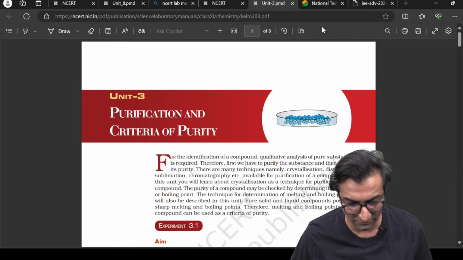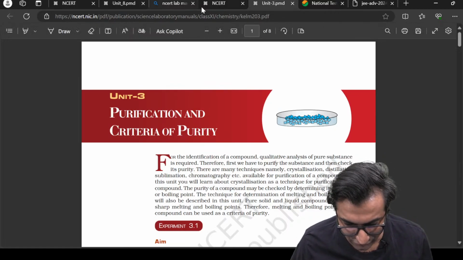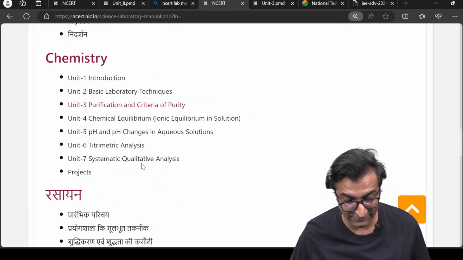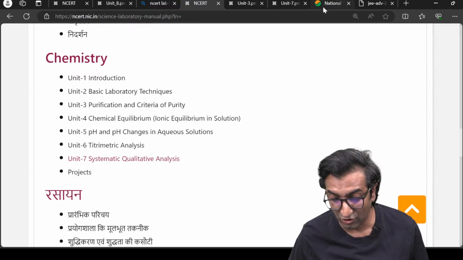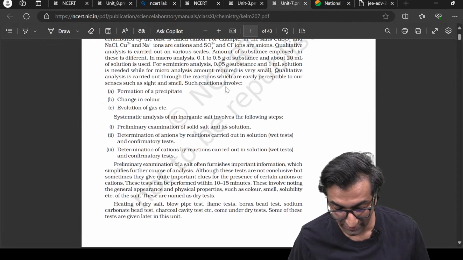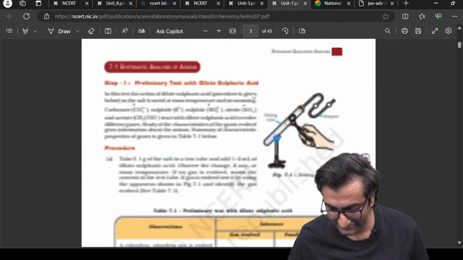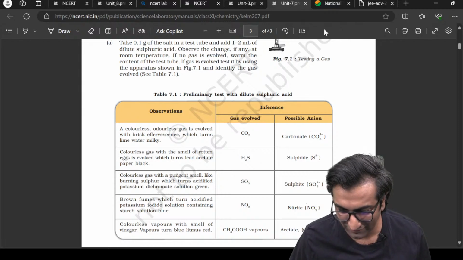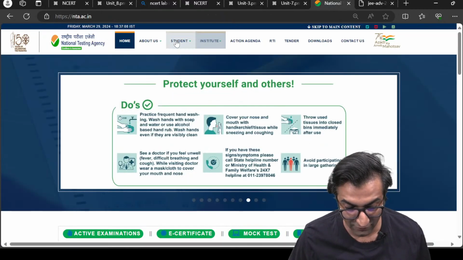See, here there is a purification category with some weird things that you've not seen before, right? Well, that's what this is about. Trigonometric analysis, some scary things. Systematic qualitative analysis, all this is in your syllabus, okay? For people giving JEE and NEET. And all these amazing flame tests, this test, that test, everything is in your syllabus. Look at it carefully later, you have a lot of time, 2 years, we'll figure this out together, all right.